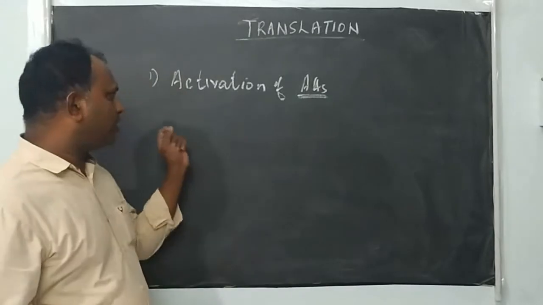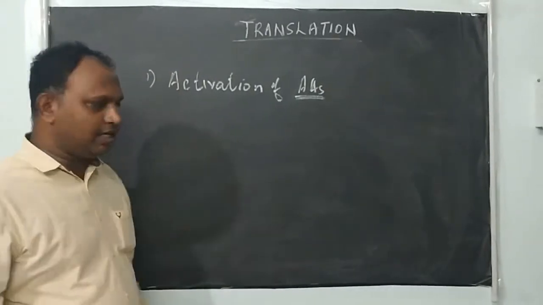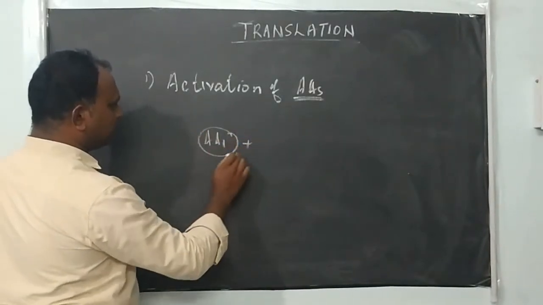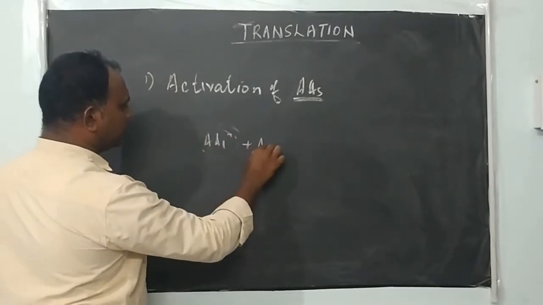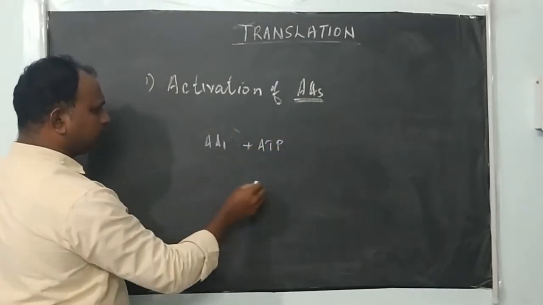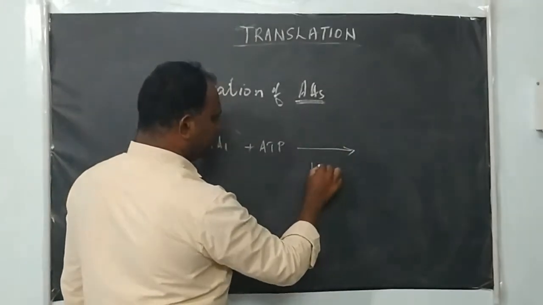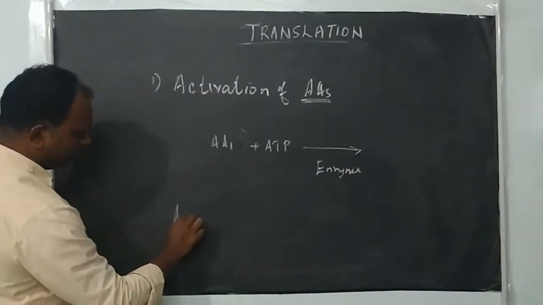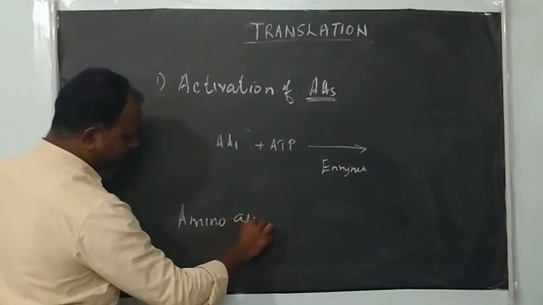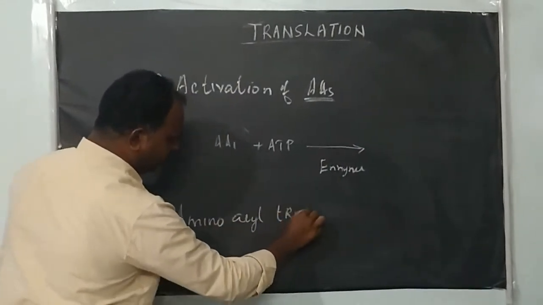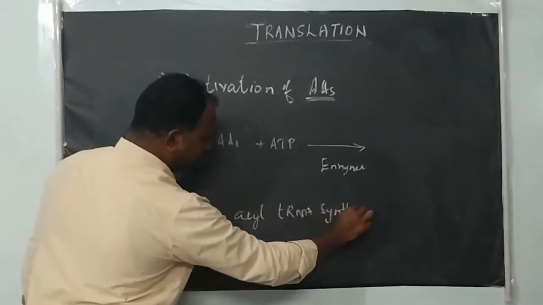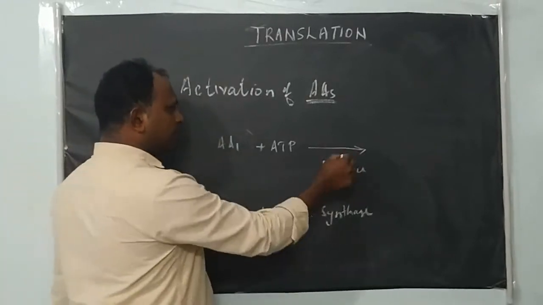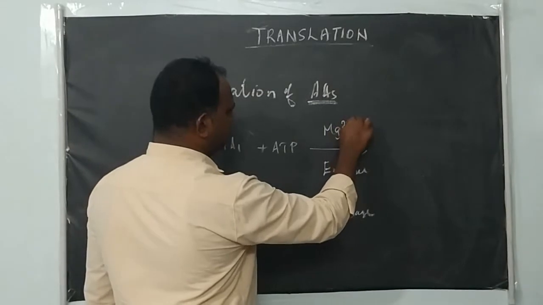That is activation, or charging, of amino acid. You see here, amino acid 1, in the presence of ATP and the enzyme. The enzyme name is amino acid tRNA synthetase, or synthase; both are the same. In the presence of this enzyme, which requires magnesium ions, Mg2+,